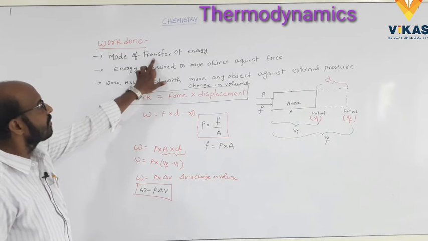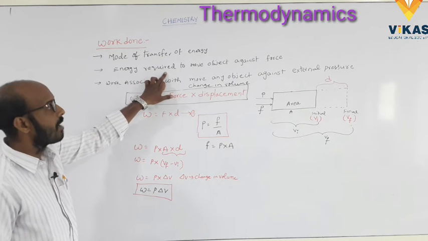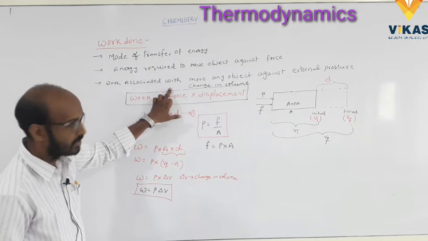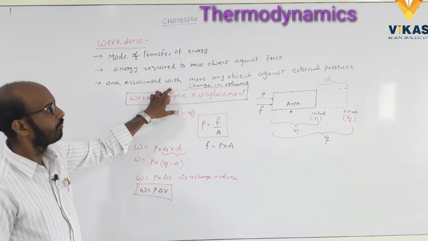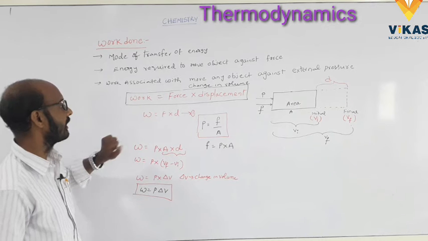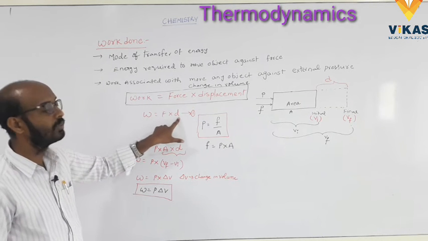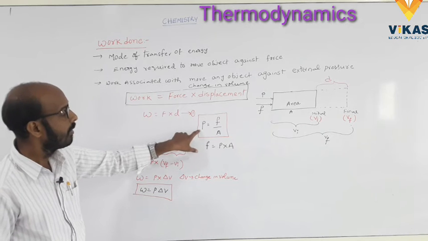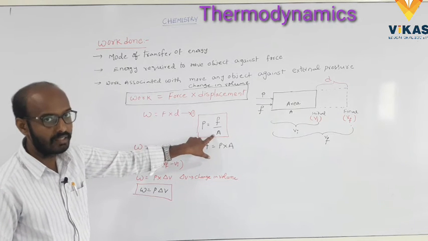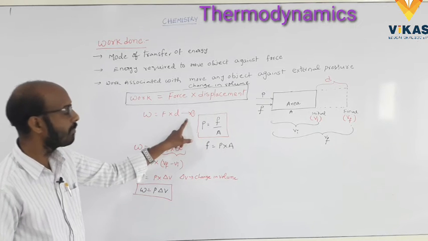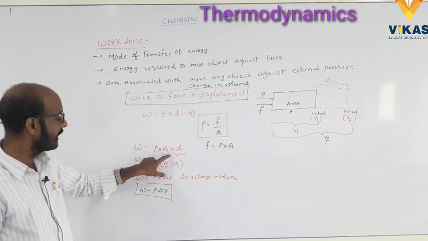It is a mode of transfer of energy, the energy required to move an object against a force. Work is associated with change in the volume against external pressure, or movement of any object against external pressure, and is called work done. Here work is force into displacement, that is W is equal to F into D. We know the force acting per unit area is called pressure, so F is equal to P into A. Substitute in the formula, so W is equal to P into A into D.